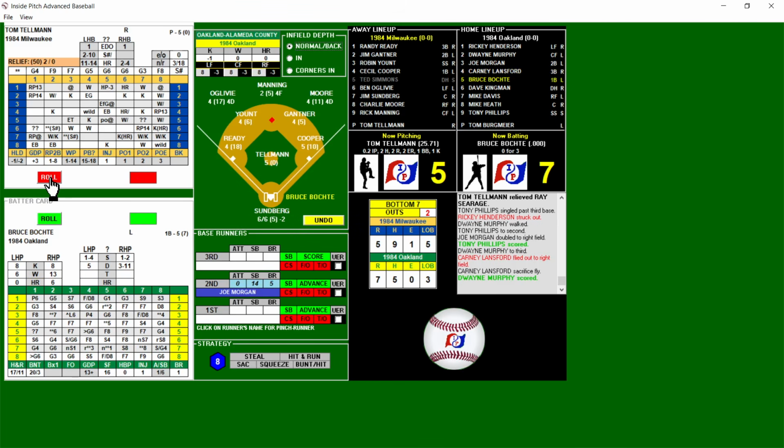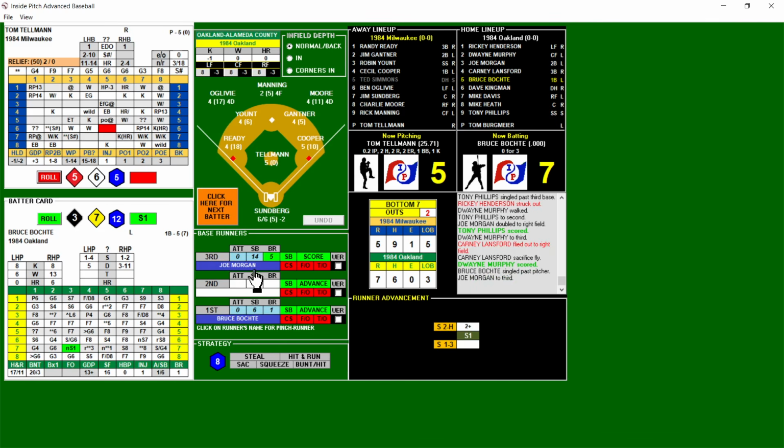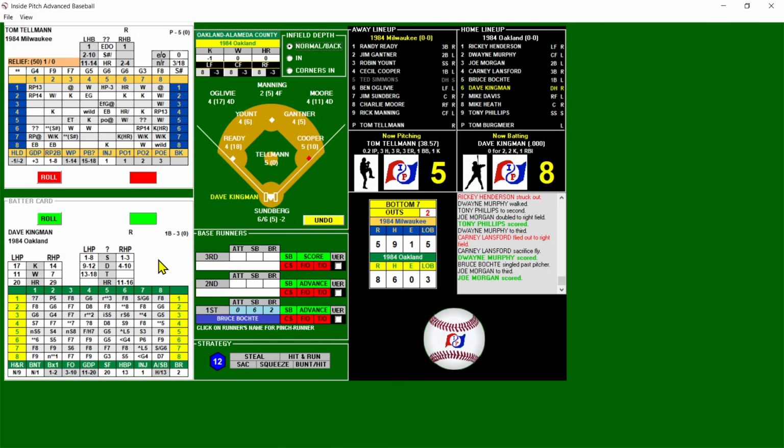Bring up Bhakti, runner on second. 2 out. And there's a blank. And there's an NS1, but we ignore the N because there is a runner in scoring position. So there's going to be an S1, and this is going to score the run. It's 8-5, runner on first, 2 out for Kingman. Probably be Tellman's last batter. If he doesn't get him, it's blank.